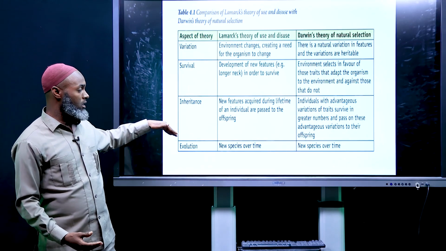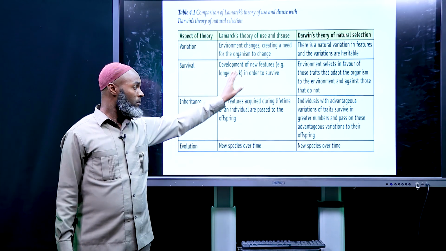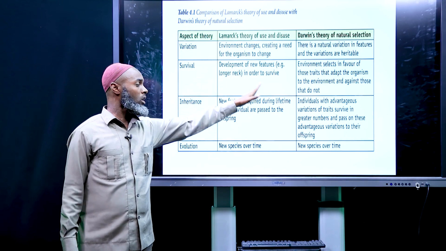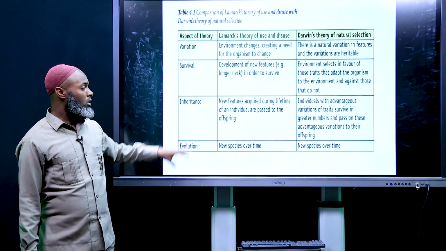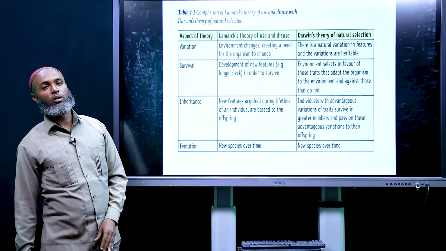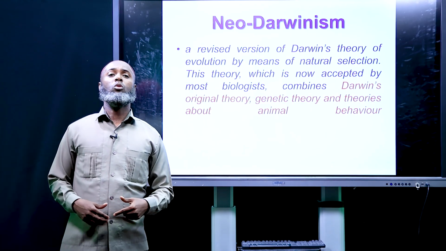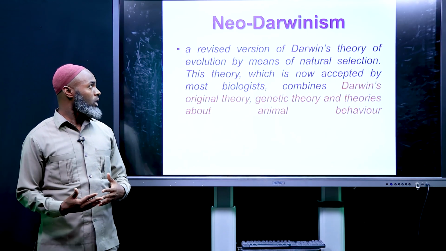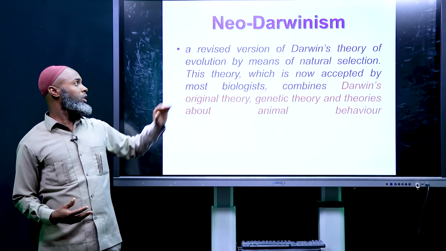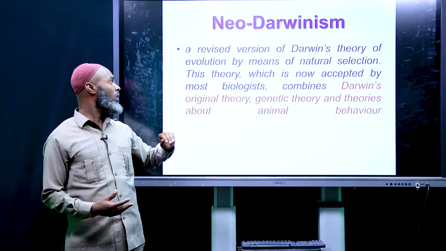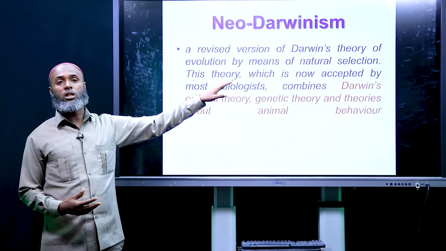And regarding general evolution, new species arise over time in Lamarck's theory, and new species arise over time in Darwin's theory too. So both are theories of evolution. Now let's look at Neo-Darwinism. This is a revised version of Darwin's theory of evolution by means of natural selection.